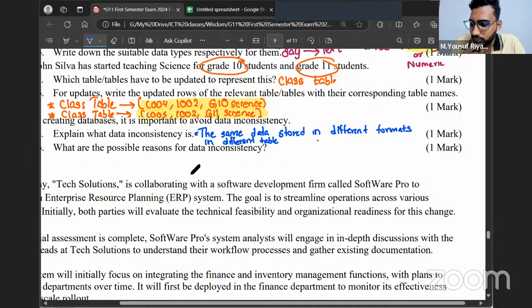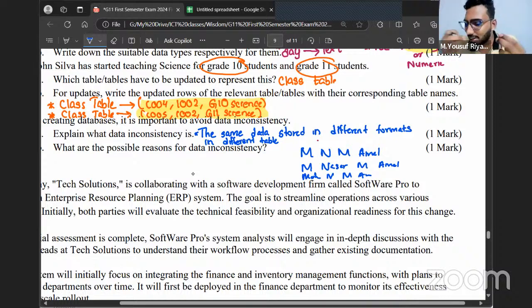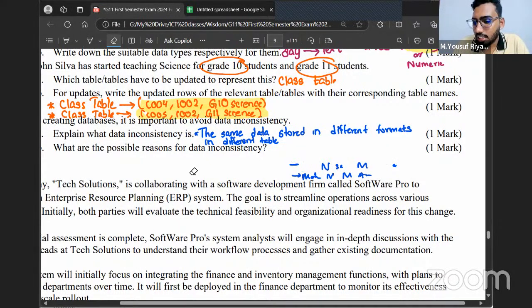Is that clear? See, every week it's the same name. Today his name is M Amal. Next time his name is M Nasser M Amal. I'm just using random names. Next week he says my name is Mohammed N M Amal. It's the same name, but he's not mentioning the name the same way every day. One day he mentions the first name, one day he might mention only Amal. It's the same name, written in different formats. This is what you call data inconsistency. Got it?